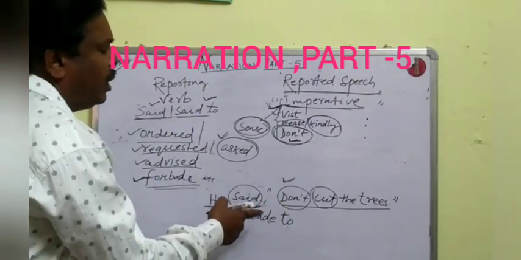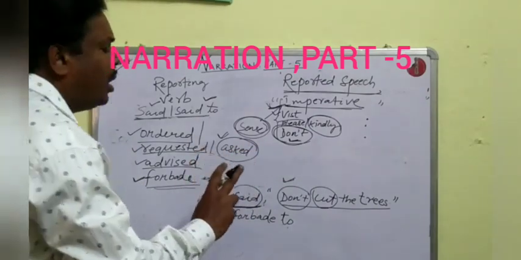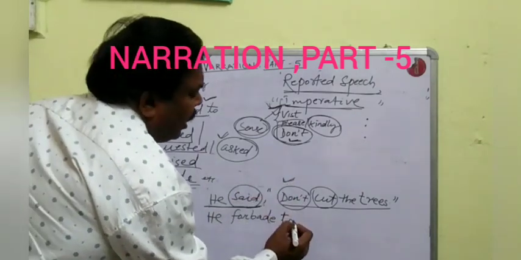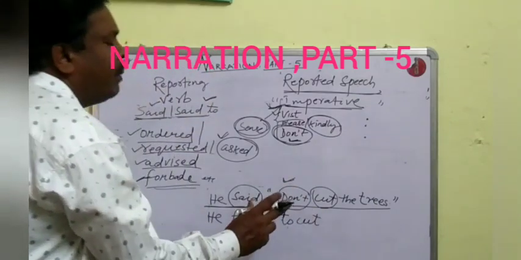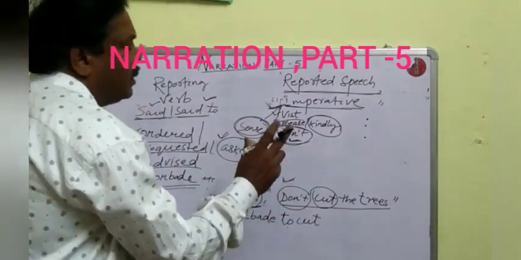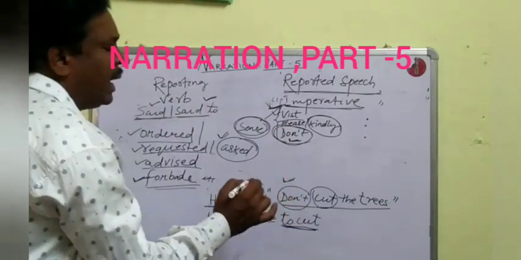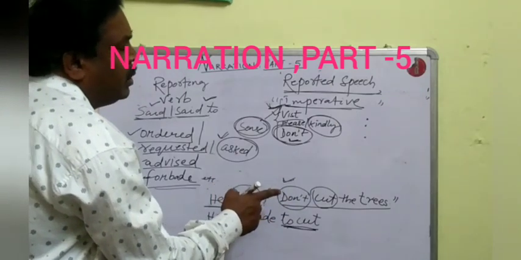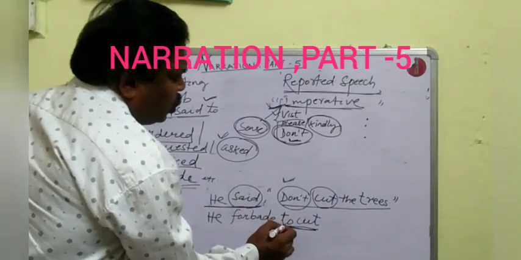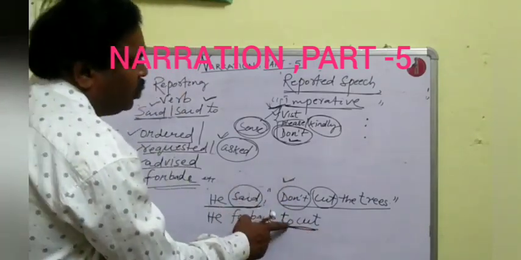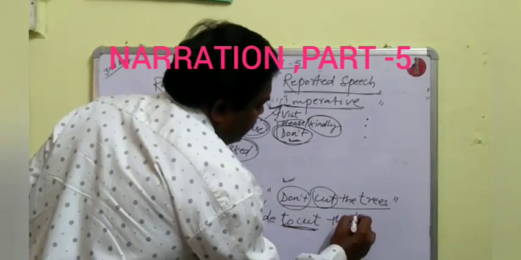don't use any connector, but make it a to infinitive, meaning to plus first form of verb. You have to write that reported speech in a to infinitive form. For an imperative speech, the reported speech will be changed into to infinitive form. So we shall write to plus first form of verb: to cut the trees.